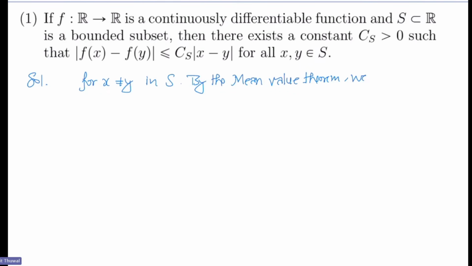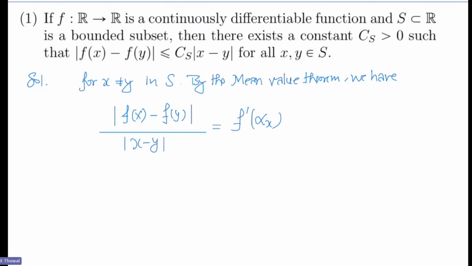we have mod of f(x) minus f(y) over mod x minus y is equal to f dash of alpha x. This alpha x depends on x and y. Okay, so let me write it as alpha xy. I mean, it's better to write xy, right, like this.